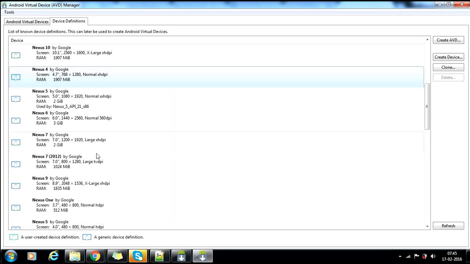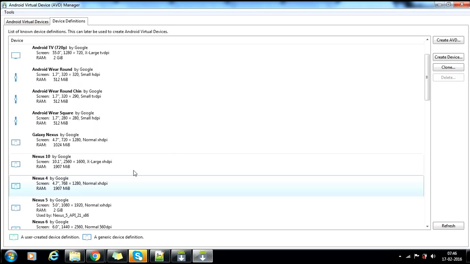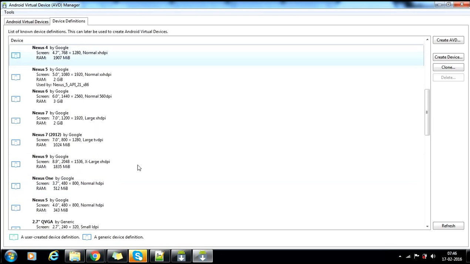It takes a lot of loading time. I think you may have observed that, right? Yeah, that's why I downloaded the emulator. The emulator will take a lot of time to install and start, but it is very good. You can test on all these tablets also. So we need not buy all those devices, right?